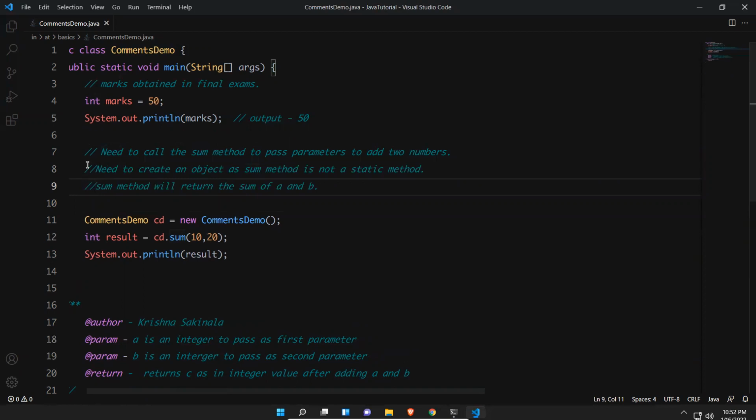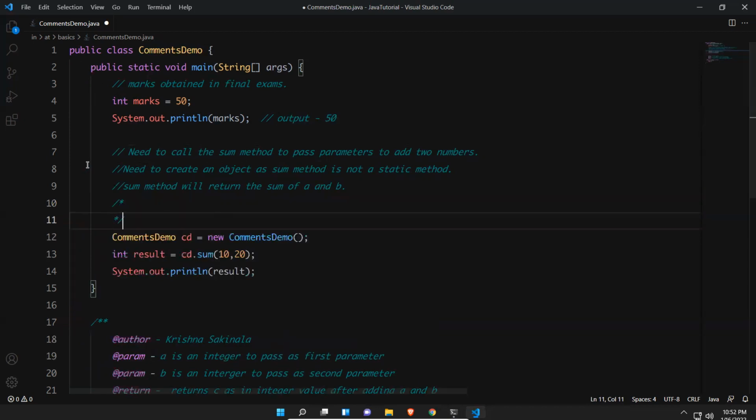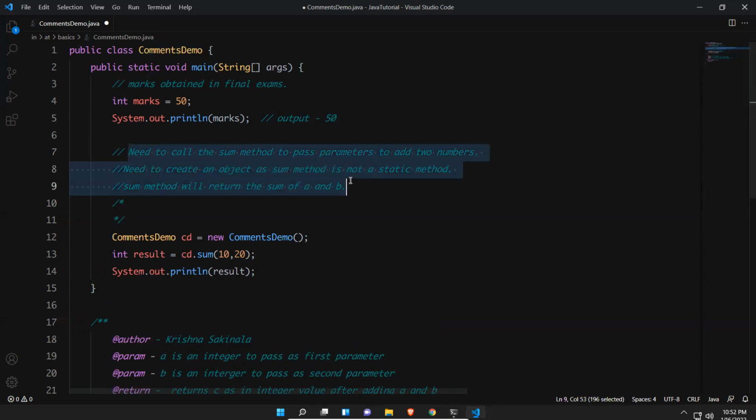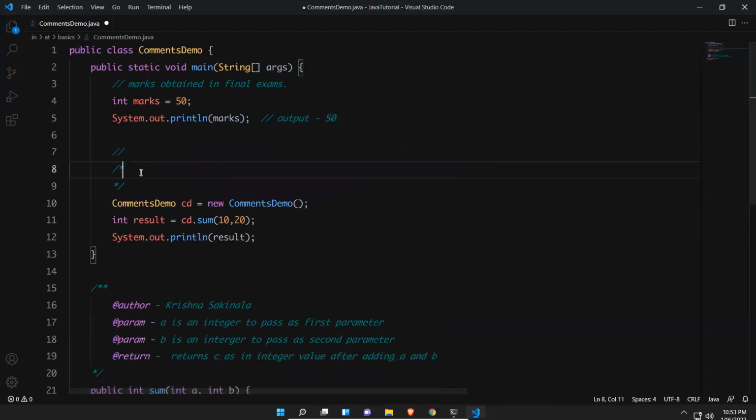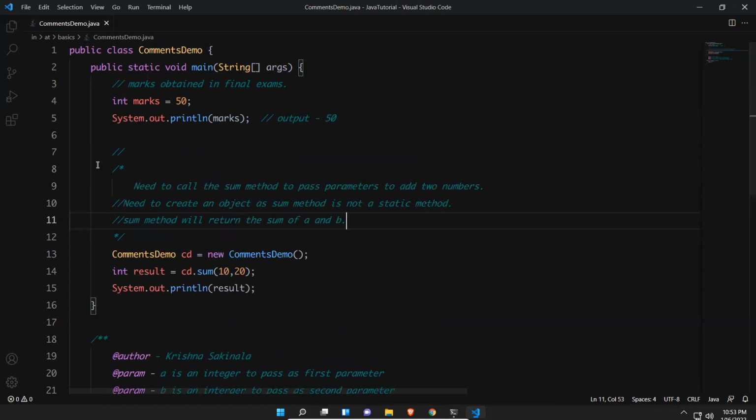But if you have 10 or 15 lines and you are giving some big comments, instead of giving it like this, you can use multi-line comments. How will it be? Slash star, star slash. So you can put information in between, and it will become multi-line comments.